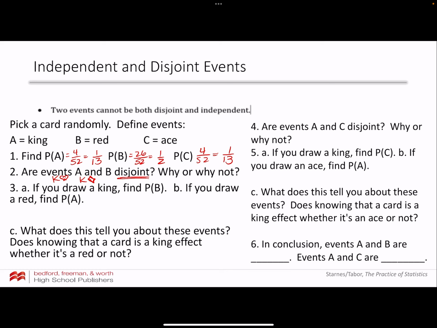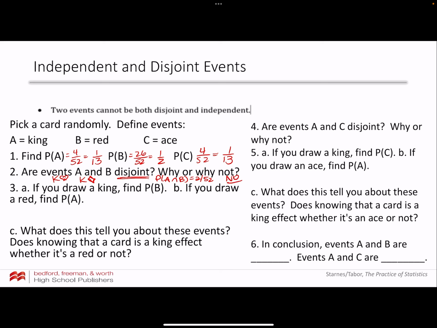So therefore A and B are not disjoint or not mutually exclusive because I have 2 cards that are a king and red. In other words, think back to our formulas. The probability of A and B is going to be 2 out of 52. If 2 events are disjoint, the probability of A and B is 0. Right? So the answer is no.